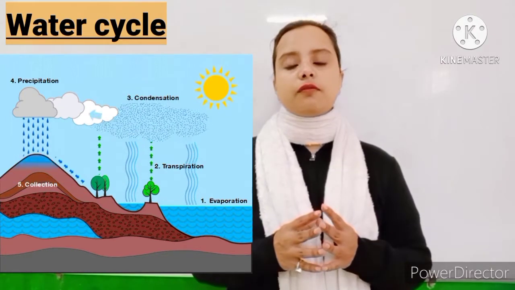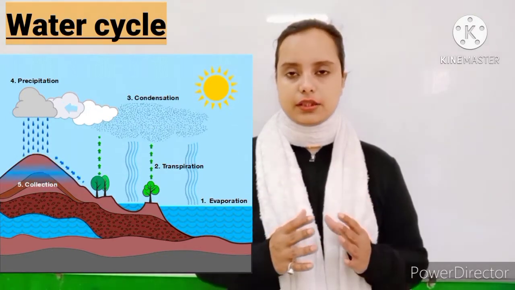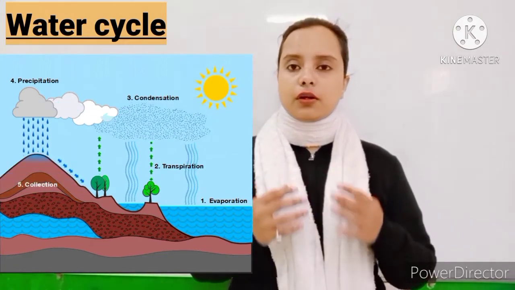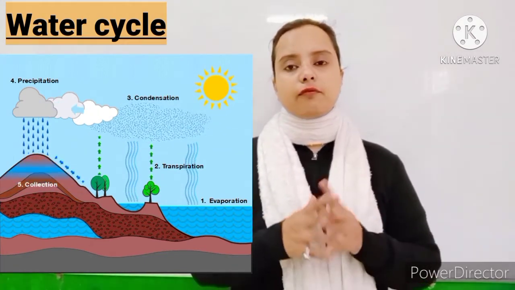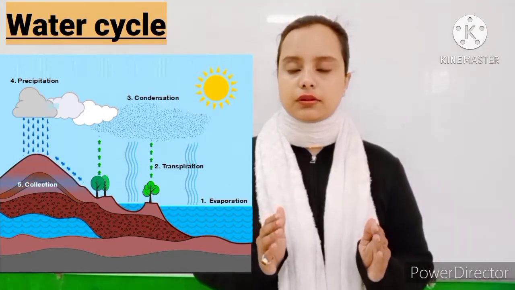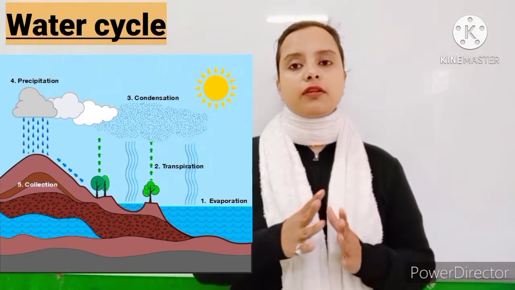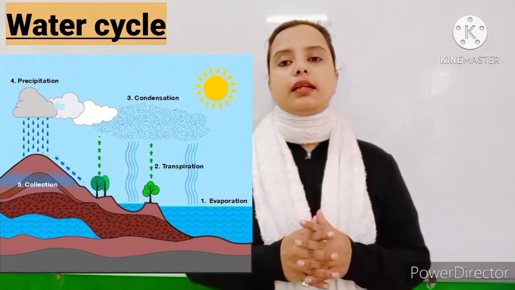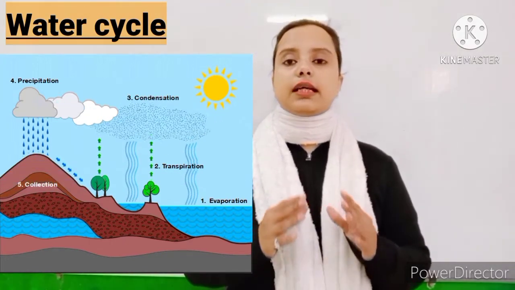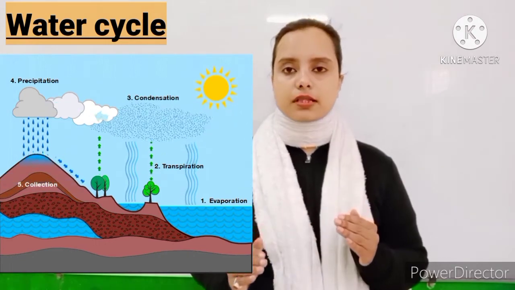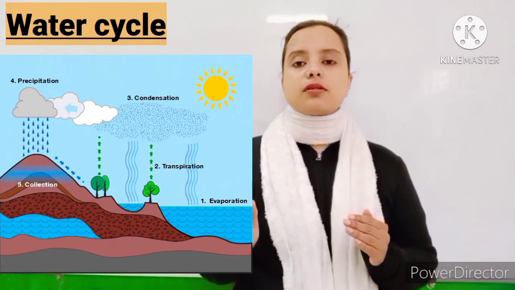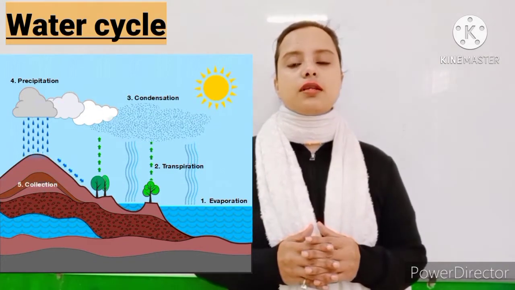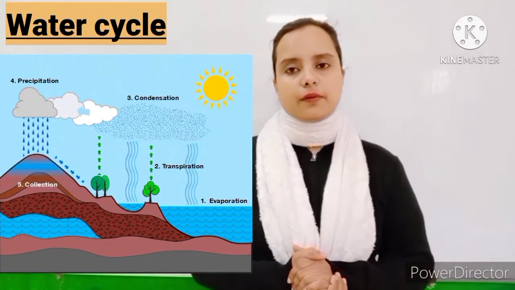That process of cooling is known as condensation. When the evaporated water vapor gets condensed, it forms the cloud. After that, when the clouds become heavier, the water which has condensed falls down, and that process is known as precipitation. So the water falls down in the form of rain.